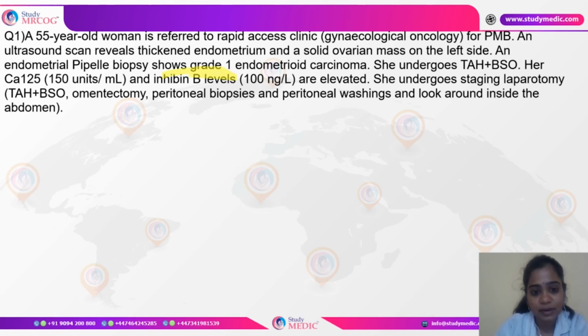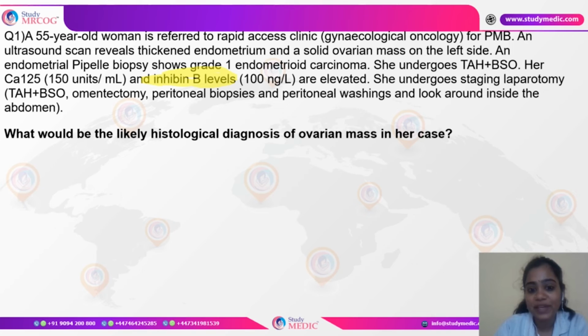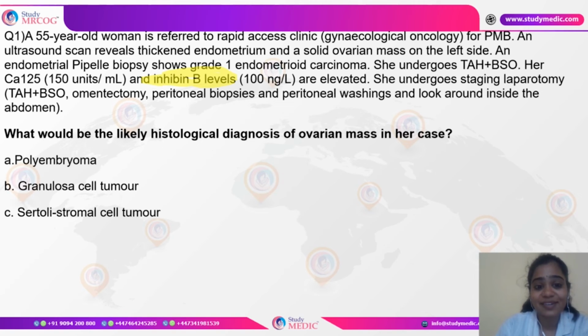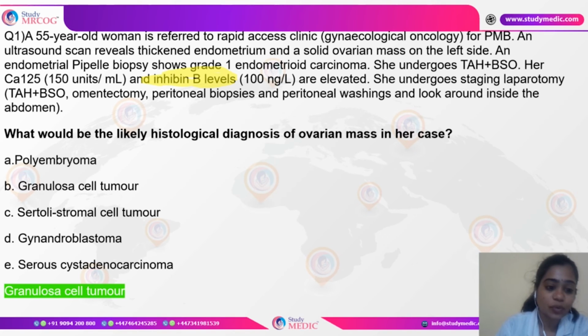So she undergoes a staging laparotomy, and what would be the likely histological diagnosis of the ovarian mass in her case? The entire question is a long scenario. Sometimes such questions of such length can be expected, but there would be one catchy point. As you can see here, the point that you need to note is the inhibin B. So where is the inhibin B secreted? It is by the granulosa cell tumor.